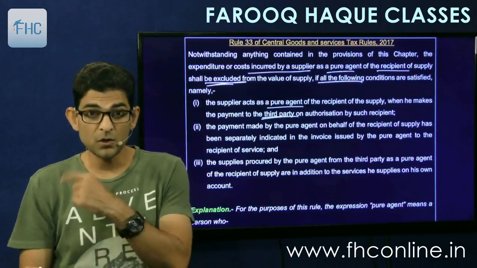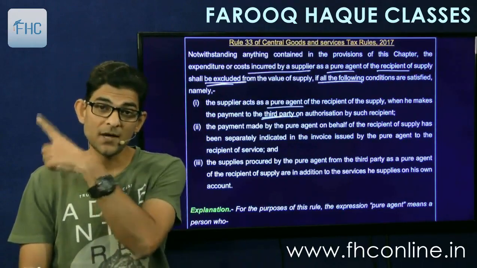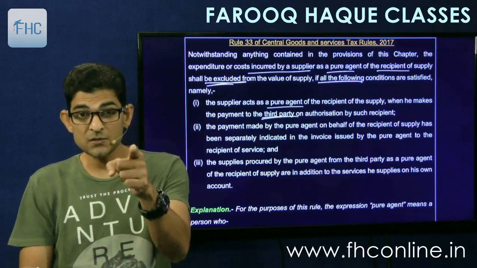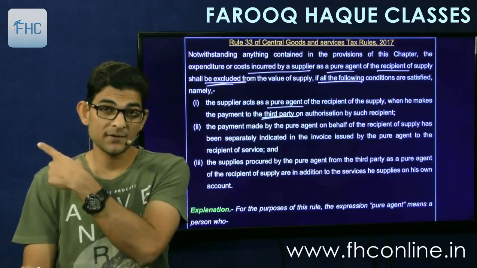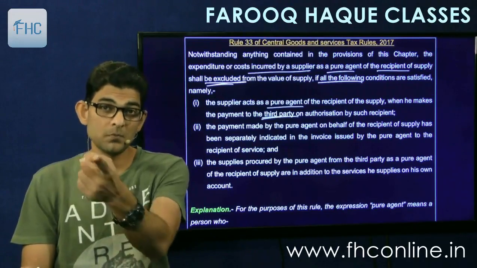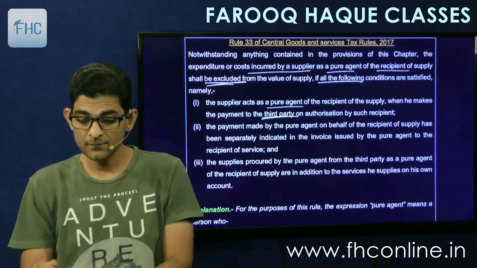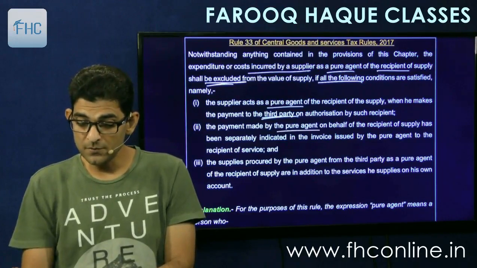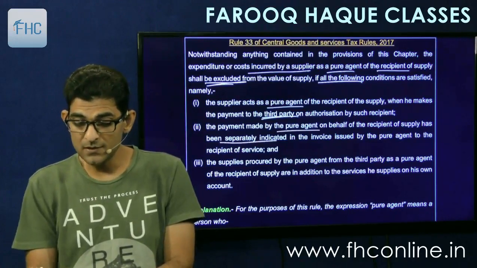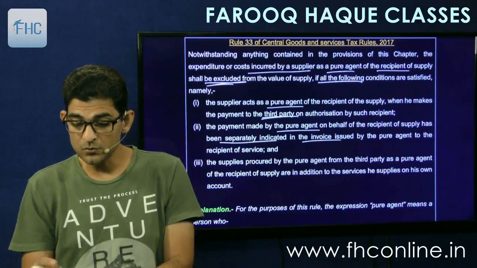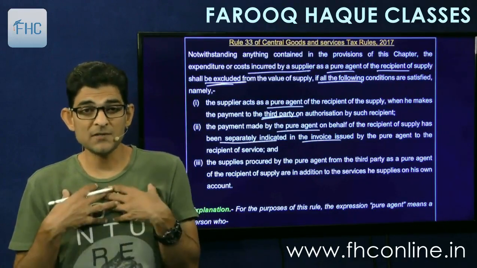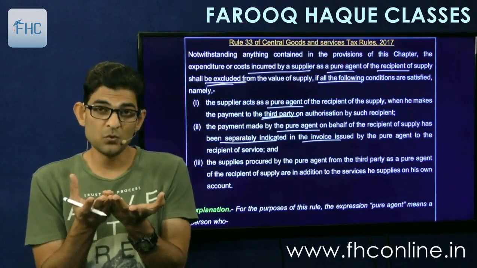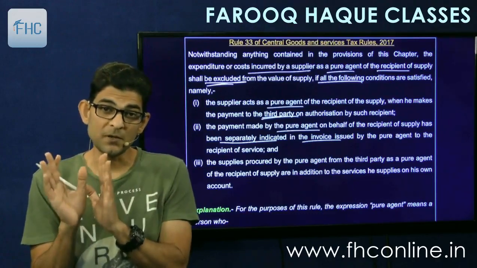So I am acting as a pure agent. And when I make payment to the third party, I am acting as your pure agent, on authorization by such recipient. You have authorized me to pay and book the tour or buy the books. Then the payment made by the pure agent on behalf of the recipient has been separately indicated in the invoice issued by the pure agent to the recipient of service. So my service invoice will be separate, and this amount that I am taking from you as a pure agent will be shown separately.